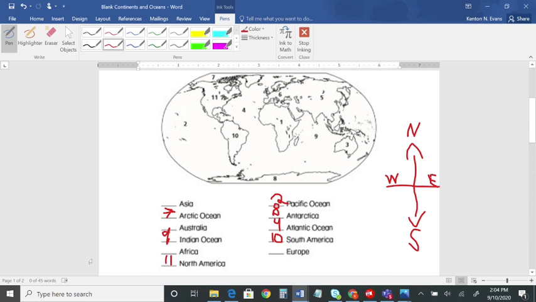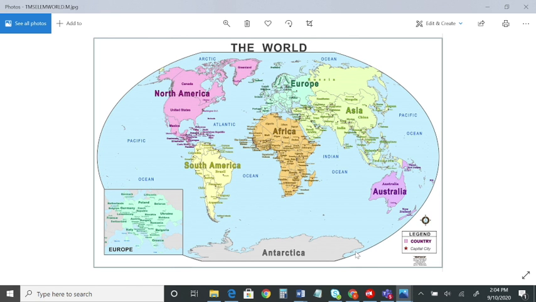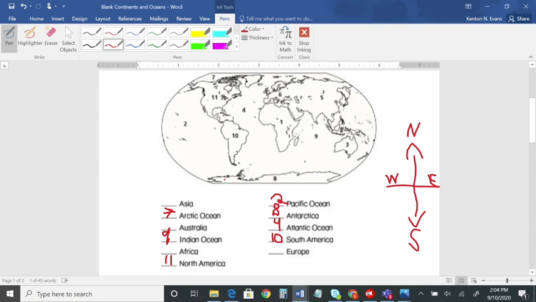All right, now let's do our other continents here. Let's give you just a second. I want you to try and find Africa, Australia, Asia, and Europe. Look at the map and see if we can find those here. All right, let's come back to our map.